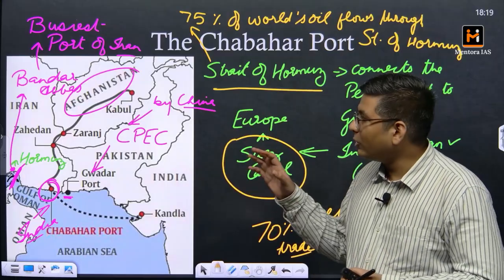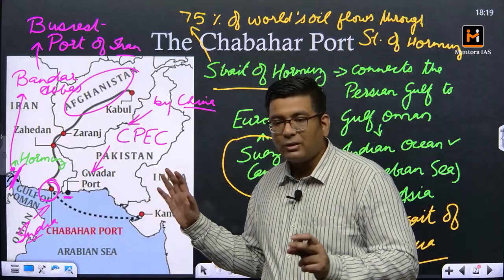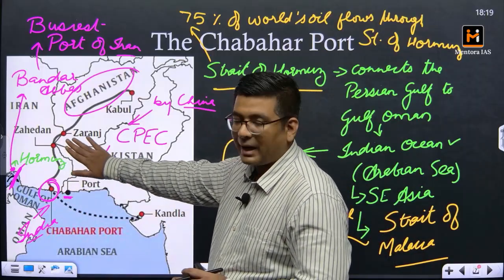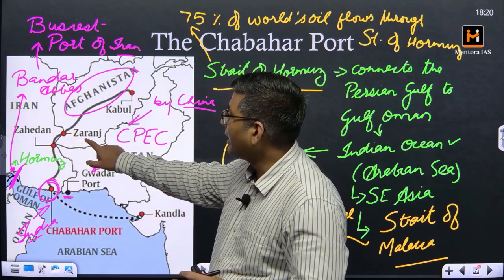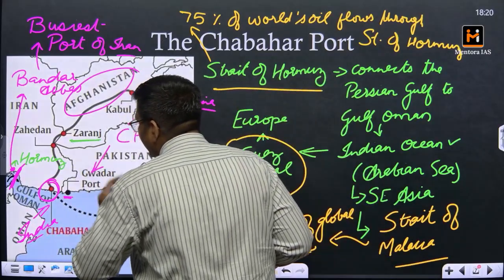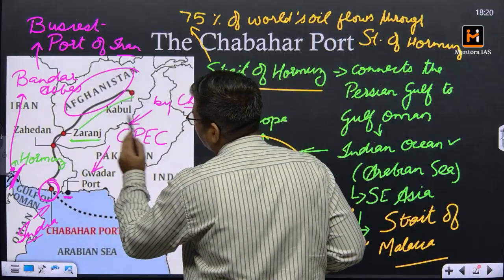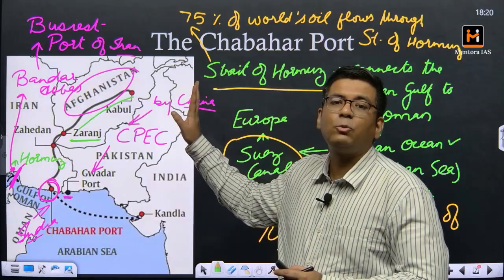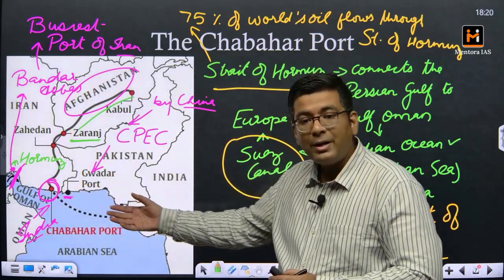Okay, so when we talk about the Chabahar port, with respect to the entire engagement, the objective is that from Chabahar port, we take up a railway track. And we reach a border town of Afghanistan which is called Zaranj. From Zaranj we basically have a highway that connects us to Kabul. So this is basically the way in which, first of all, the exports of India flow. This also is the way through which our imports flow.